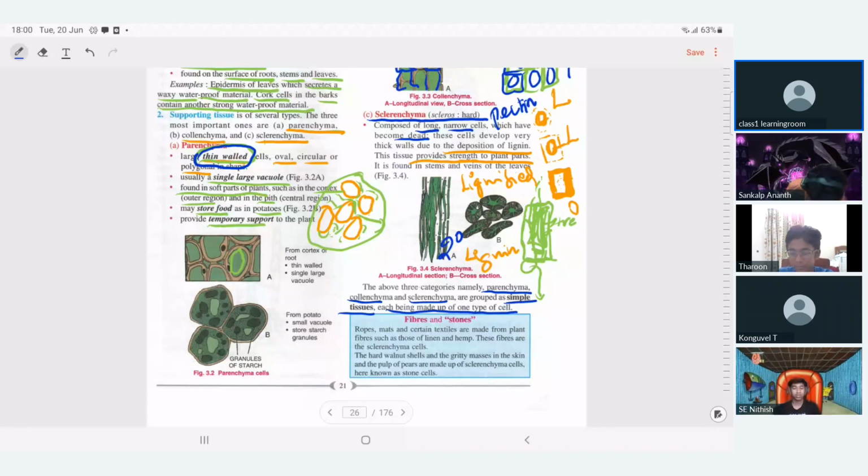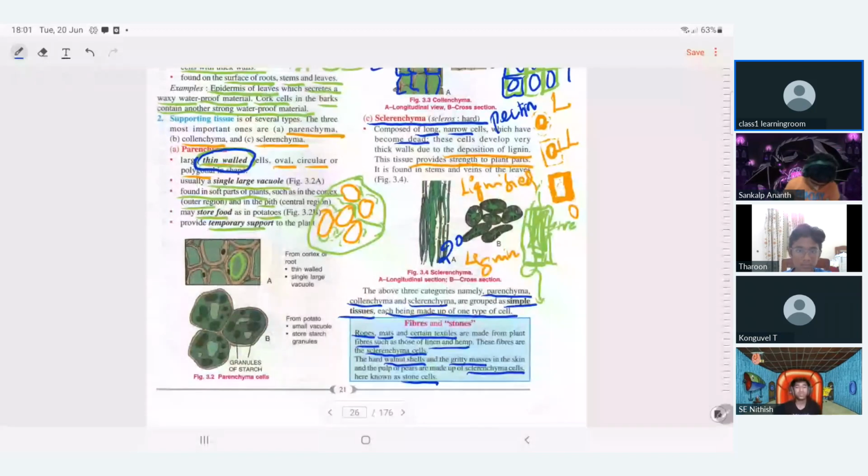What are the commercial uses of parenchyma, collenchyma, and sclerenchyma? Parenchyma supports the primary growth and development of the cell. Together they make a plant. Other commercial uses: ropes, mats, and certain textiles made from plant fibers. These fibers are actually sclerenchyma. And then the hard shells of the plant are sclerenchymatous; they are called stone cells. Just tidbit information to know.